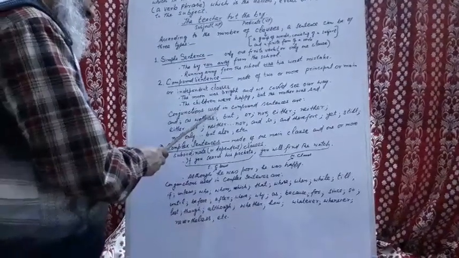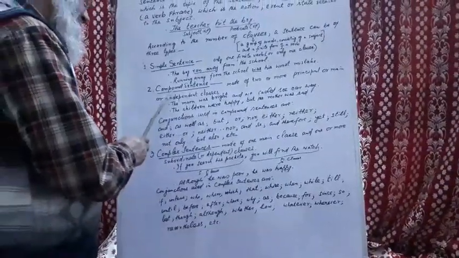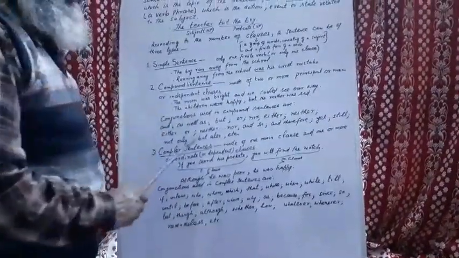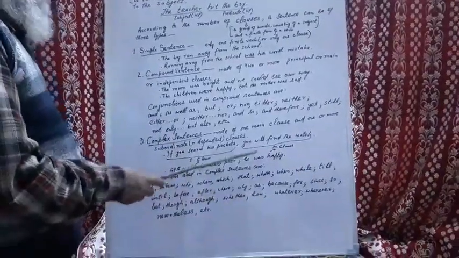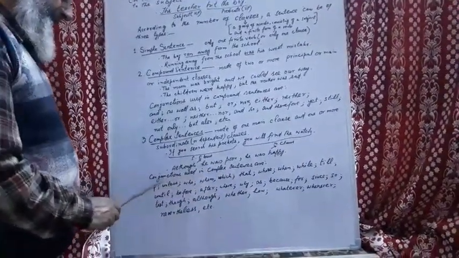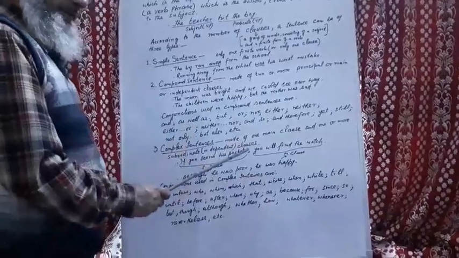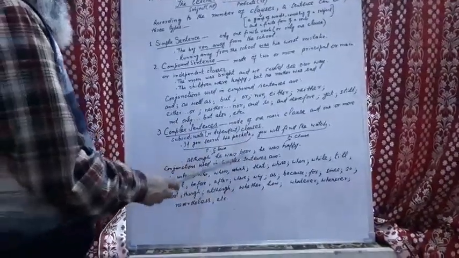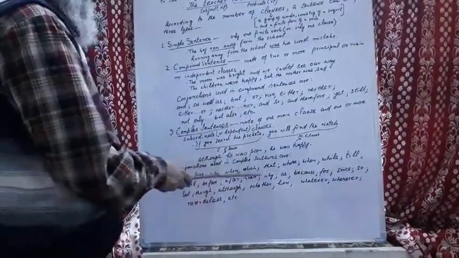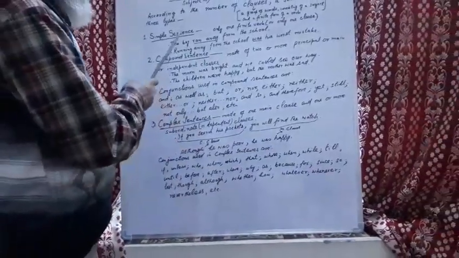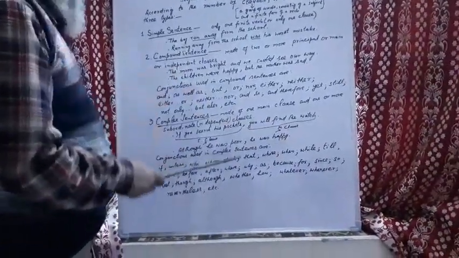Now, just as there are certain conjunctions used in compound sentences, in the same way there are many conjunctions used in complex sentences. When we remember these conjunctions, we can easily transform one type of sentence into another form.